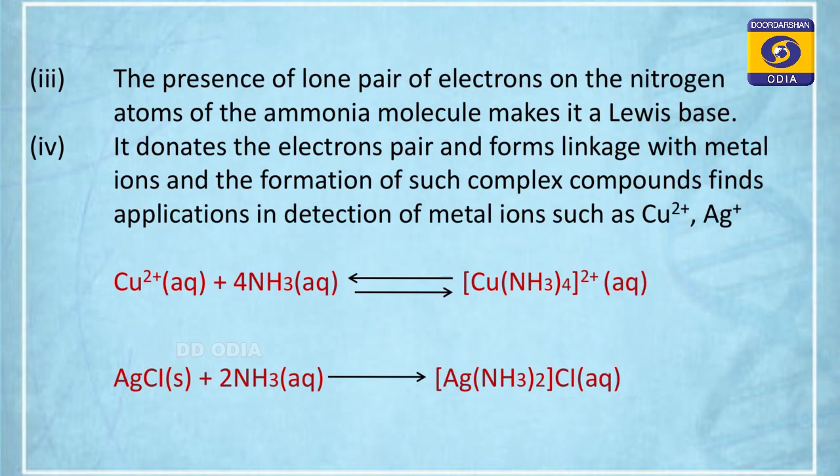NO2 is also paramagnetic because it has got an odd electron. NO2 is brown colored but it is paramagnetic. And N2O4 is diamagnetic because NO2 dimerizes to N2O4. Then N2O5, nitrogen pentoxide, which exists as a solid, and in solid form it is ionic, NO2 plus, NO3 minus. I repeat, N2O5 is a solid. In solid state it exists as NO2 plus and NO3 minus.